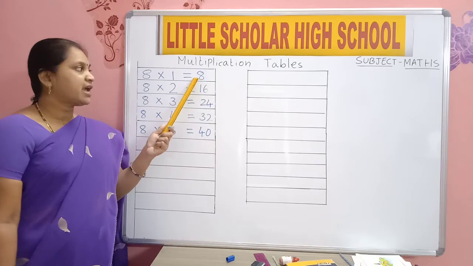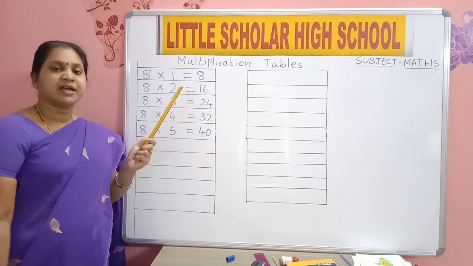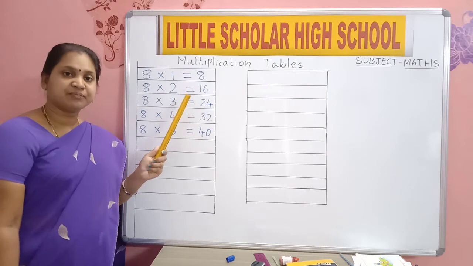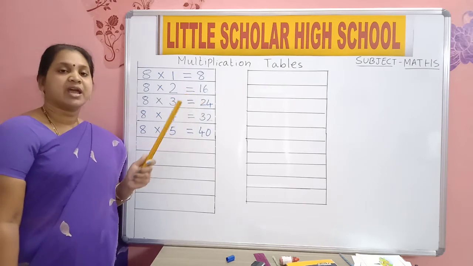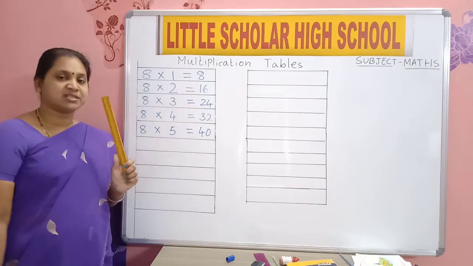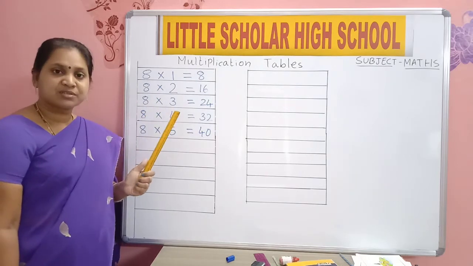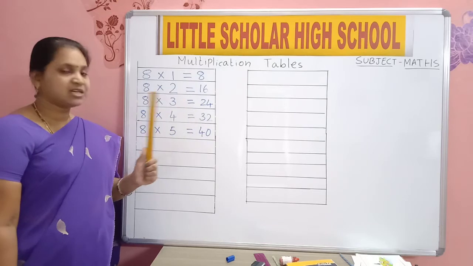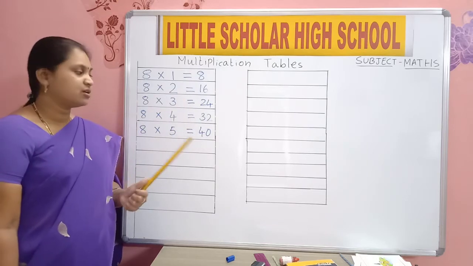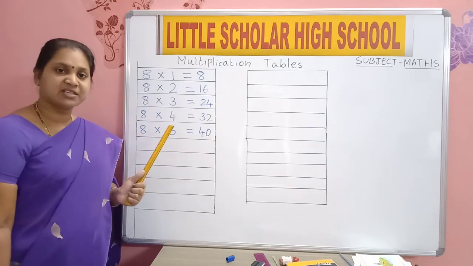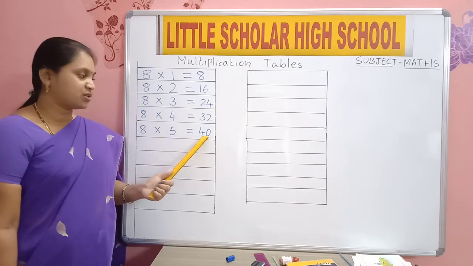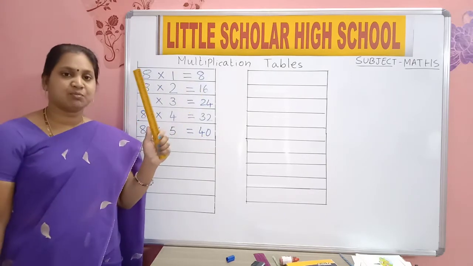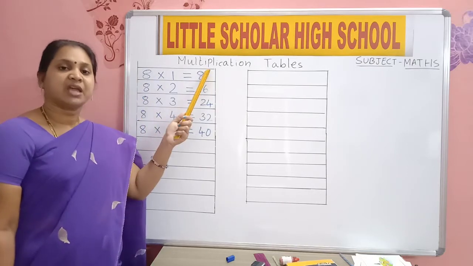Once again, 8 1s are 8. 8 2s are 16. 8 3s are 24. 8 4s are, see the board and say when I am asking. 8 4s are 32. 8 5s are 40. 8 5s are how much? 8 5s are 40. Come on, say once again. 8 1s are 8.